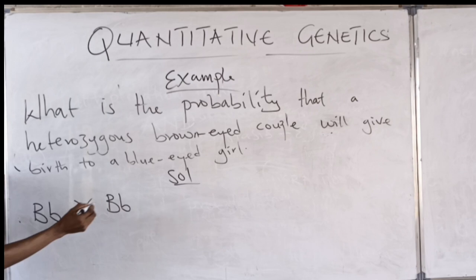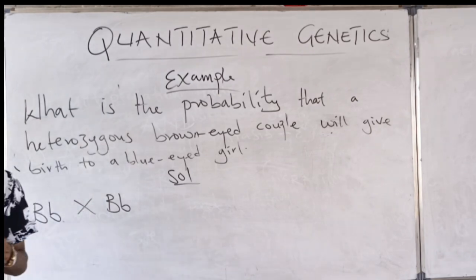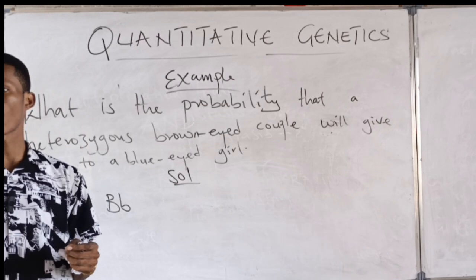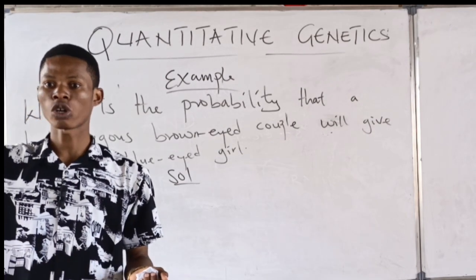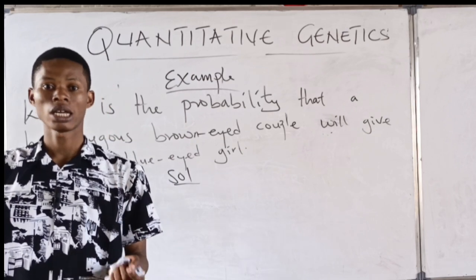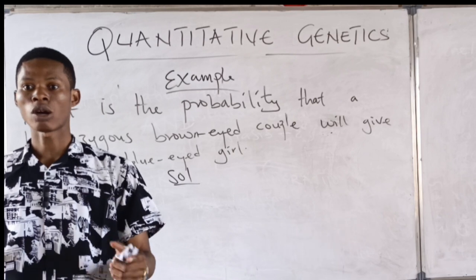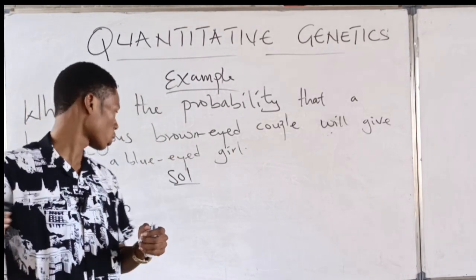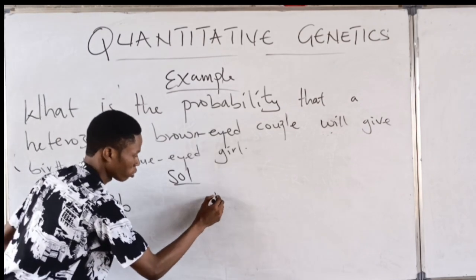So if we cross this, that's the first thing we do. We have to cross it. And in the crossing, you can decide to use your normal crosses or you use your what? Punnett square. We created the Punnett square last class. But if you're not there, I recorded the class. I'll send the video. It's on my channel now. I'll send the link to the group after this class. So now, let's use the Punnett square.